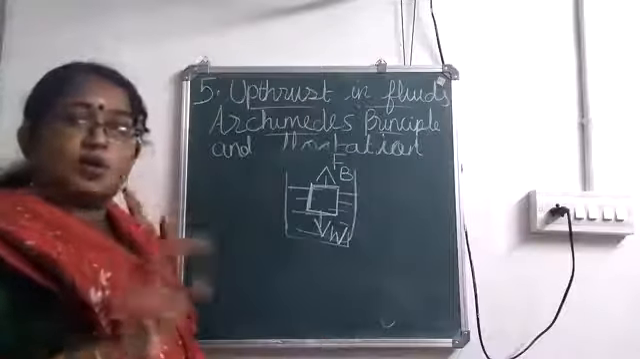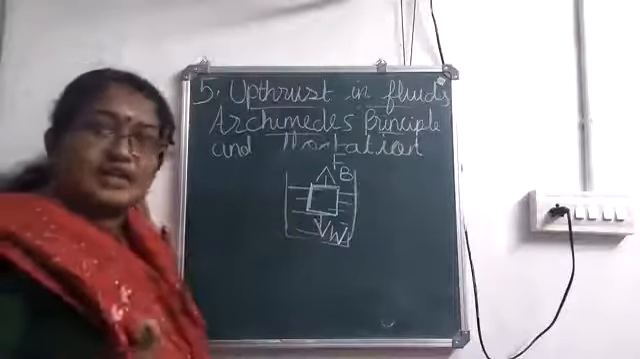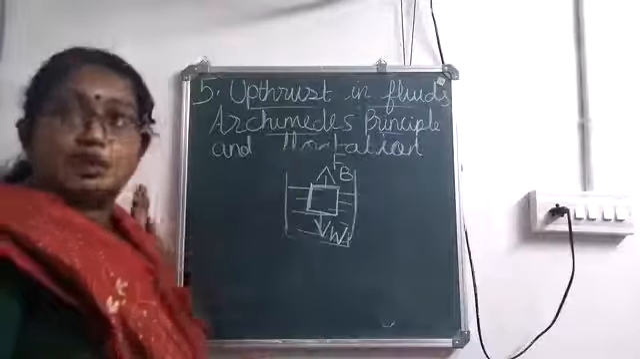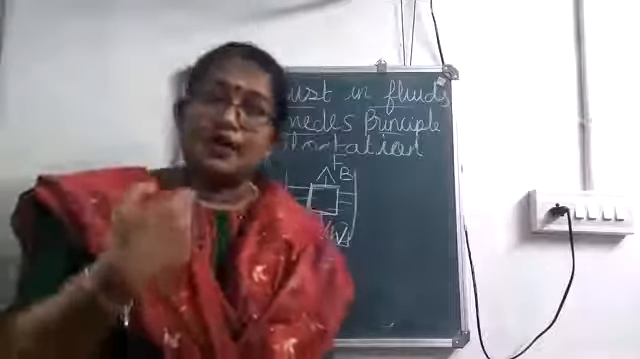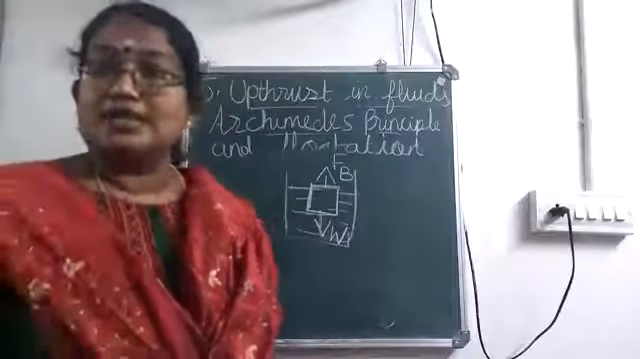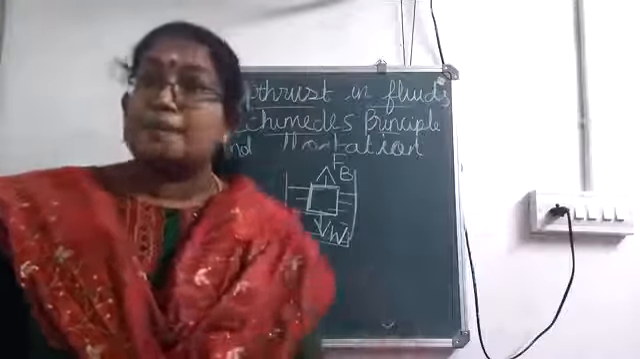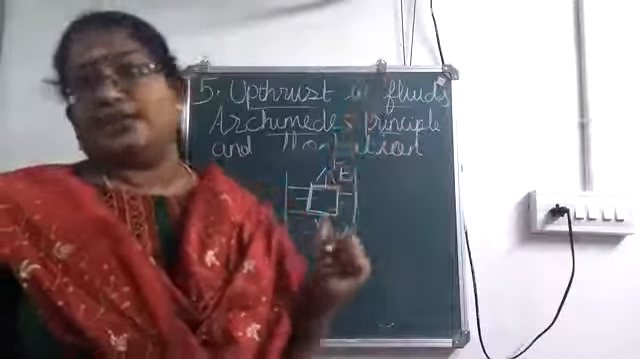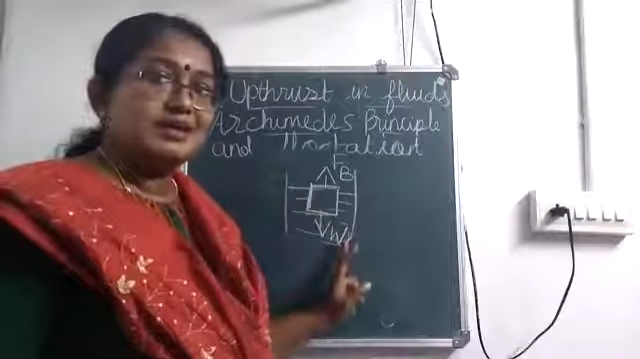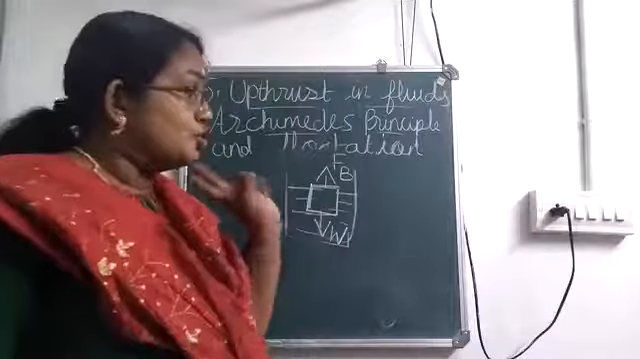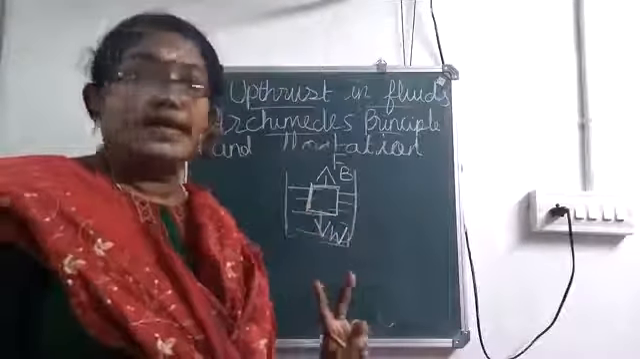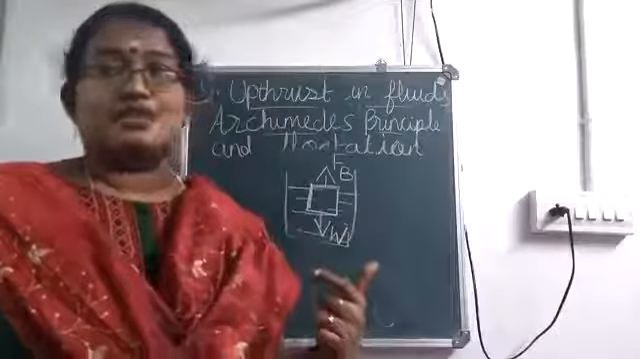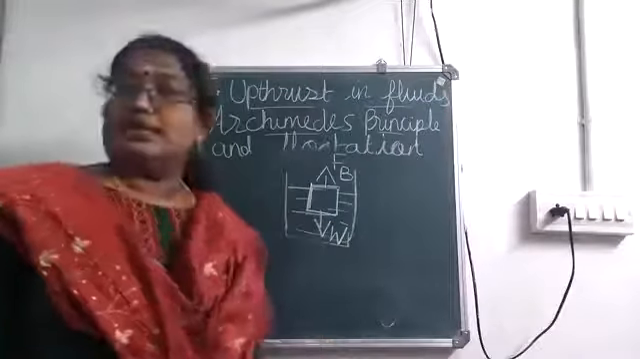When a body has to move or change its state, a force is needed. So here, when you are putting a body in a liquid, the weight of the body will try to move the body downward. At the same time, the upward force or upthrust exerted by the liquid will try to move it in the upward direction. So when you are immersing a body in a liquid, 2 forces are acting on the body: weight of the body in the downward direction and upthrust. FB stands for upthrust. Upthrust acts in the upward direction.